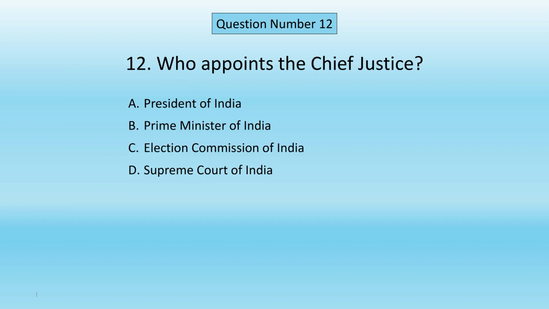Question number 12. Who appoints the Chief Justice? A. President of India. B. Prime Minister of India. C. Election Commission of India. D. Supreme Court of India. Correct answer is A. President of India.